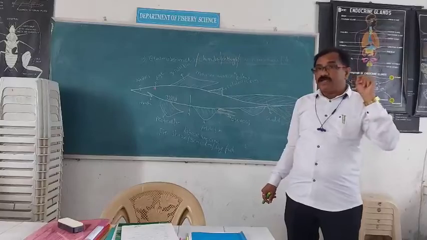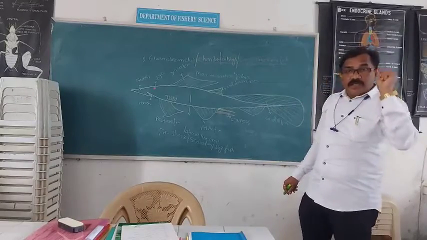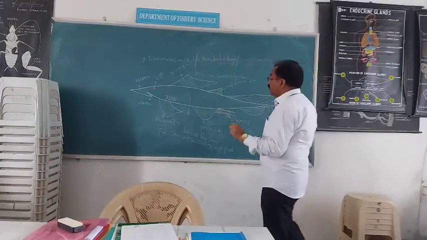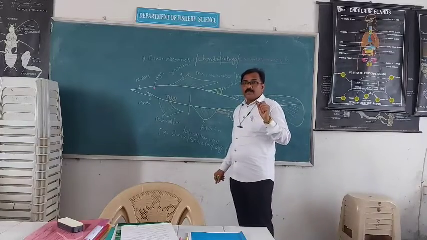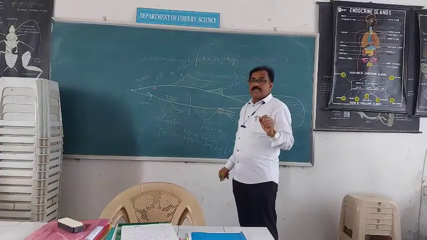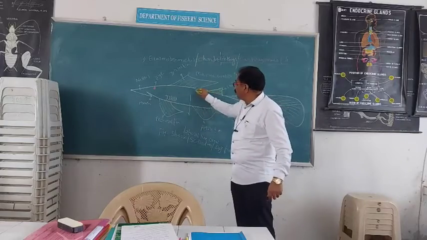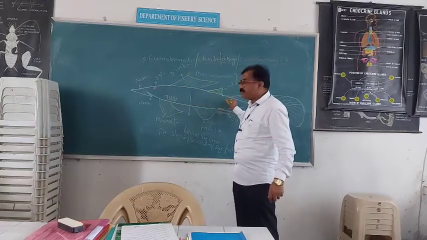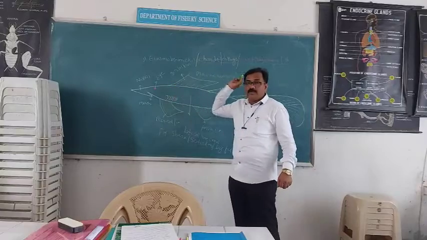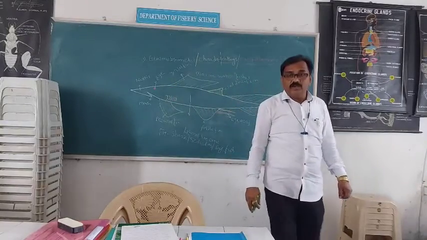Only in this class of species, the external exoskeleton is in the form of dermal denticles like placoid scales. Placoid scales are present on the outer surface of the body.